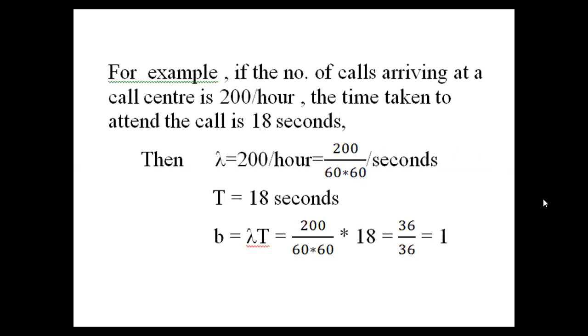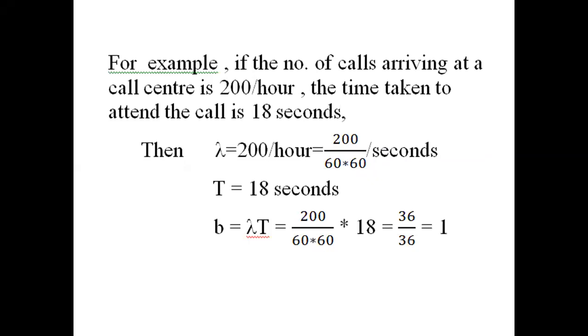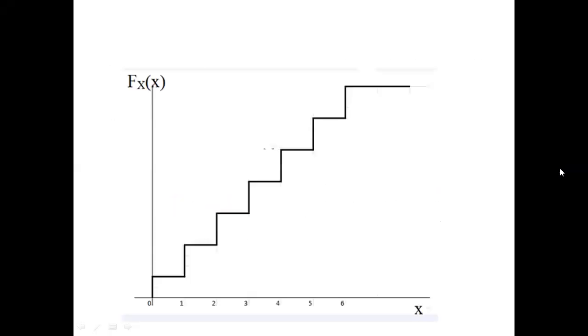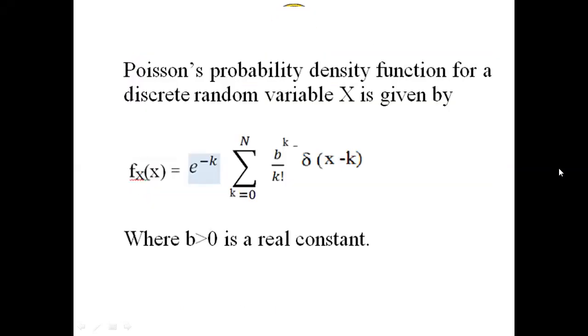This Poisson density and distribution function also belongs to a discrete random variable. See here, this Poisson's density function is related to the impulse function. The density function f(x) equals e power minus b, summation k equal to 0 to n, b power k by k factorial, delta of x minus k.